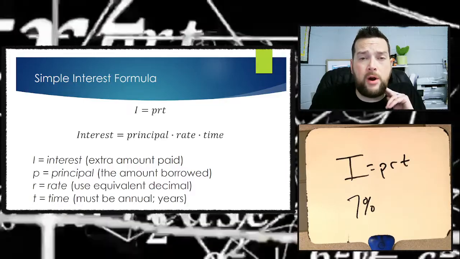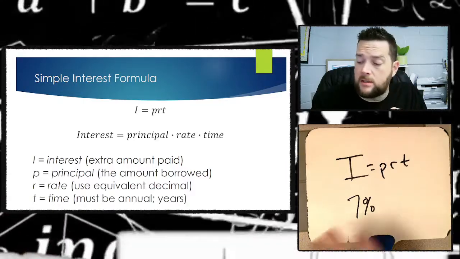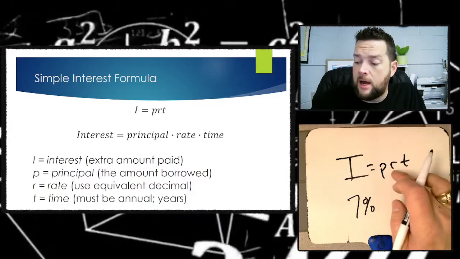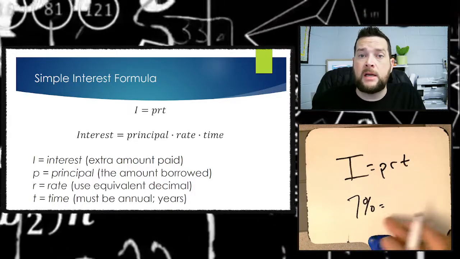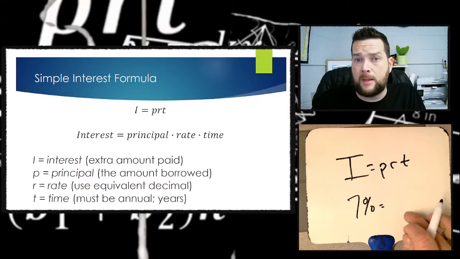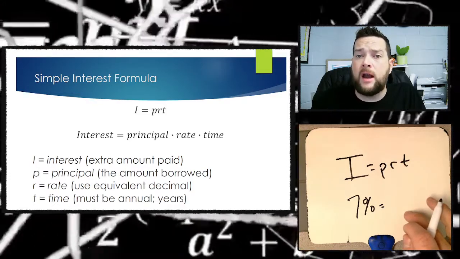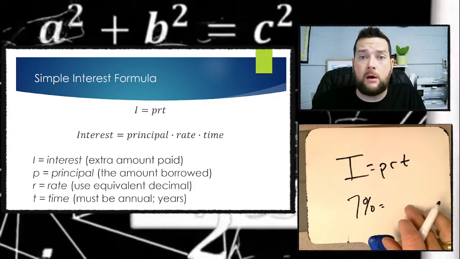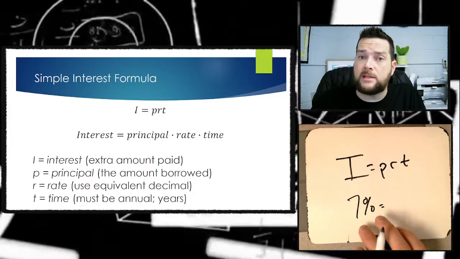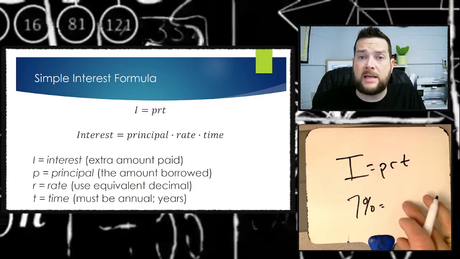But the tricky part is that whenever you calculate this and insert the number for the R, you have to convert that percent to a decimal notation. Doesn't mean that we're getting a different number. We're just representing this number a different way. Instead of representing it as a percent, we've got to represent it as a decimal.